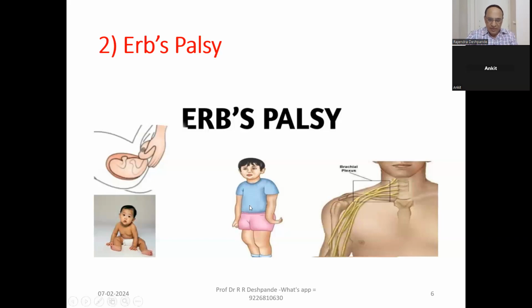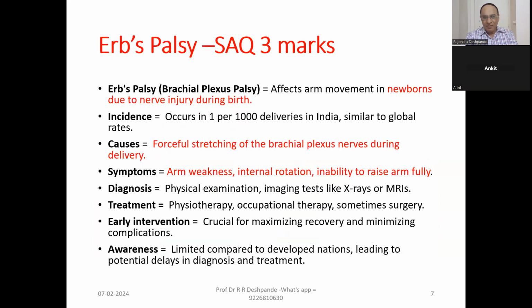Can you see the hand here? Specific position. This is showing that power is not there. Muscle tone is not there. Muscle power is not there. Okay, so let us talk about Erb's palsy.